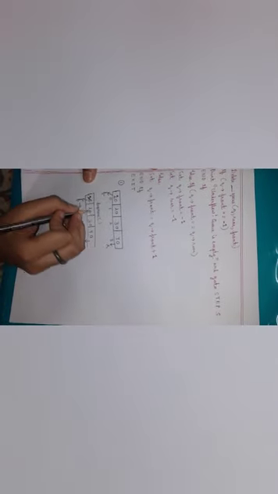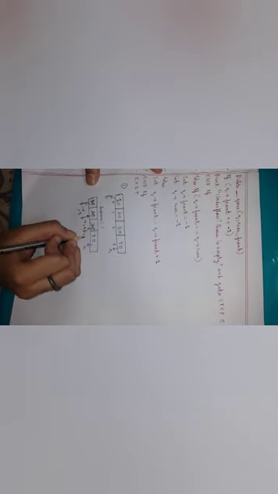Then again DQ will be called, then 20 will be removed, and then front will be incremented by 1 position. Then again DQ will be called, 30 will be deleted, and then front is incremented by 1 position. Now there is a catch.